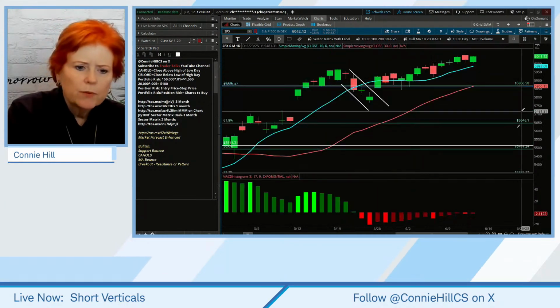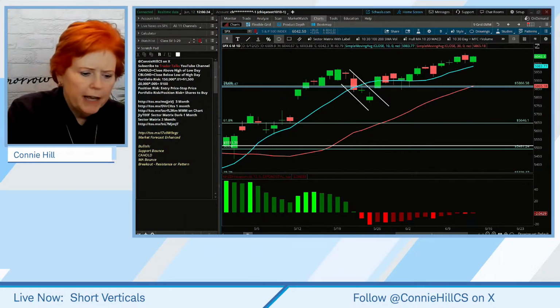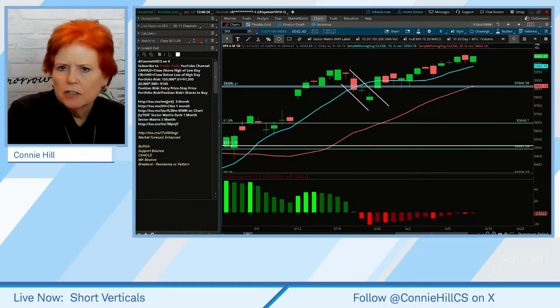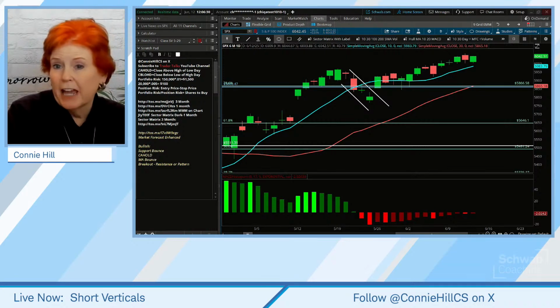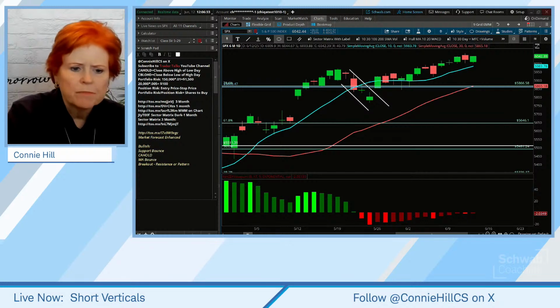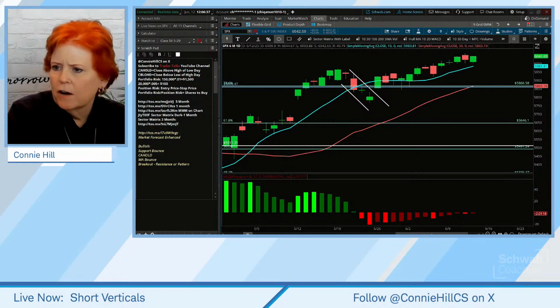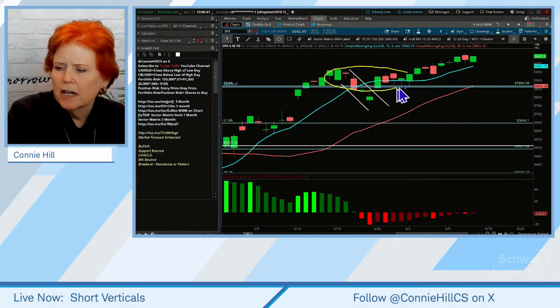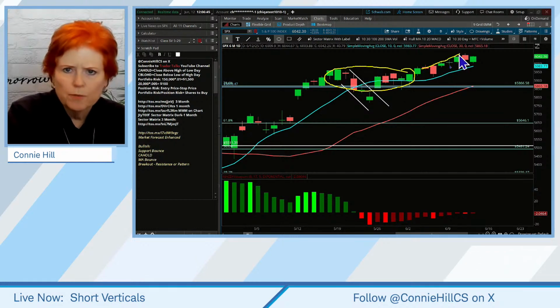Last week when we were looking at the charts, it looked like maybe the markets were a little bit sideways, right? That they had been going sideways, the major indices, the SPX, the NDX. And it kind of looks a little bit different now. Because it had been stuck in this pattern for a little bit of time, and then towards the end of last week, it started to take off a little bit more.